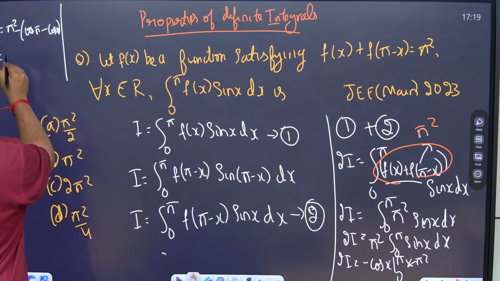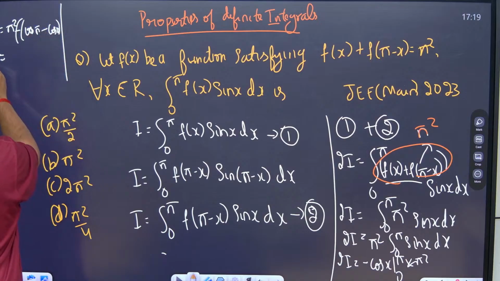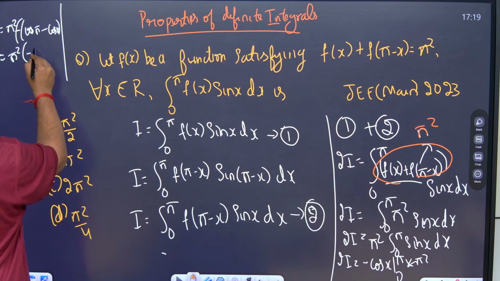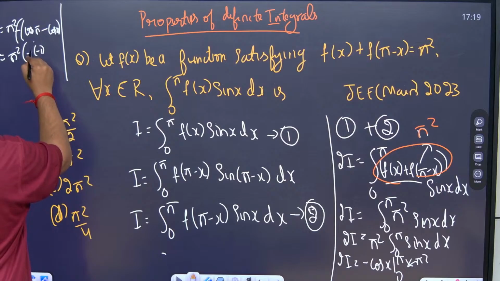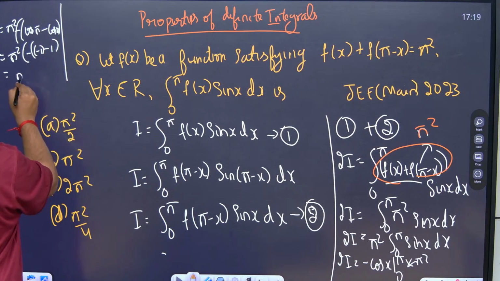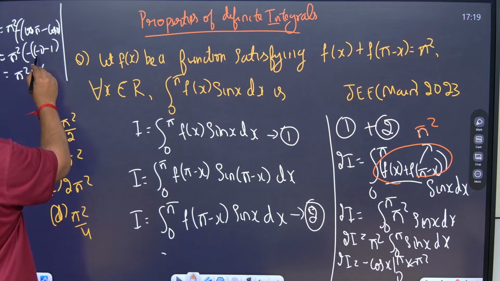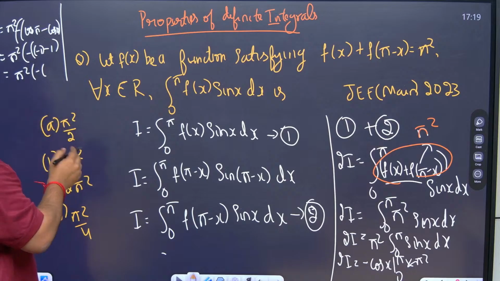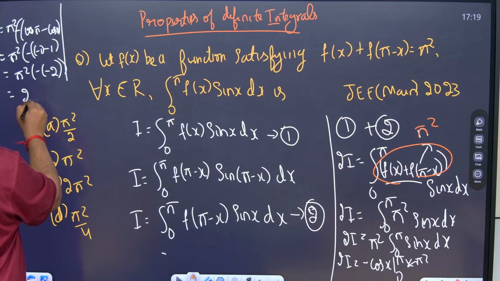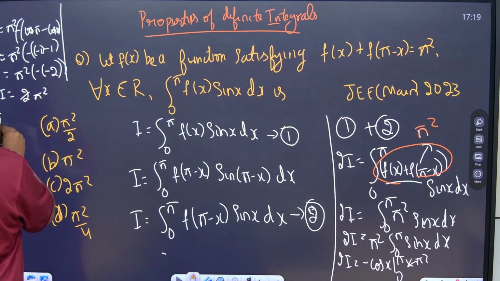So minus will be outside. 2 times I is equal to pi square into minus of cos pi, which is minus 1, minus cos 0, which is 1. So this becomes minus into minus 2, that is minus into minus will become plus 2. So this will become 2 pi square. So 2I will be equal to 2 pi square, 2 cancels, so I will be equal to pi square.